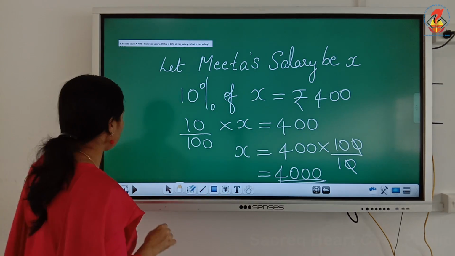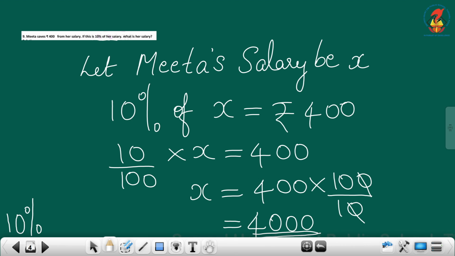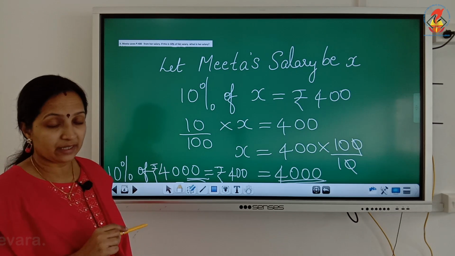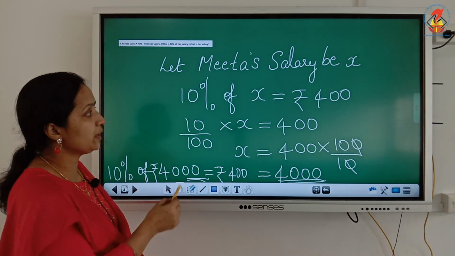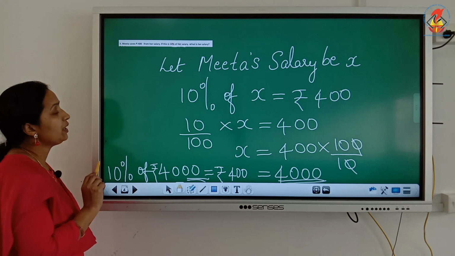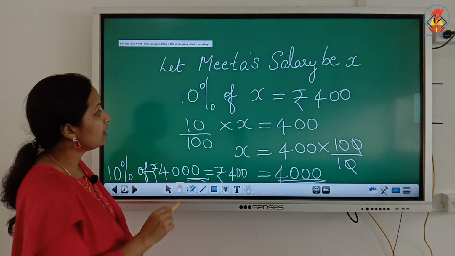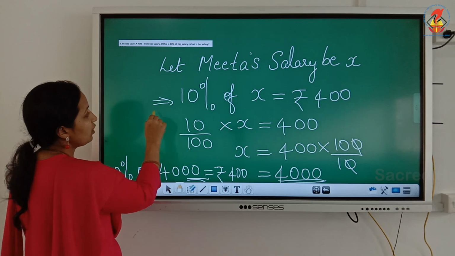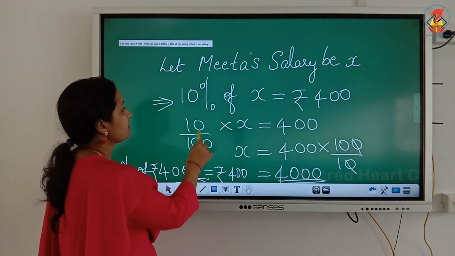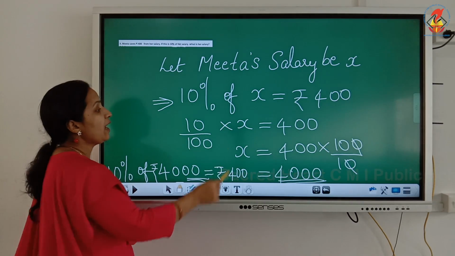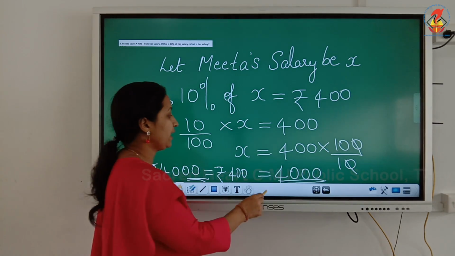10% of her salary. Her salary is 4,000. 10% of rupees 4,000 is rupees 400. I hope this answer is clear. We have to find the salary. We don't know the salary, so we took it as X, and it is given that 10% of X is rupees 400. So we can write 10% of X is equal to rupees 400, represent it as a fraction and use the transposing method. You will get the answer 4,000.